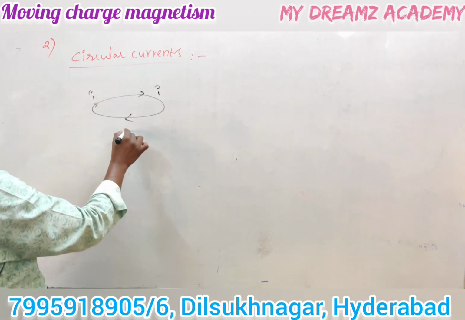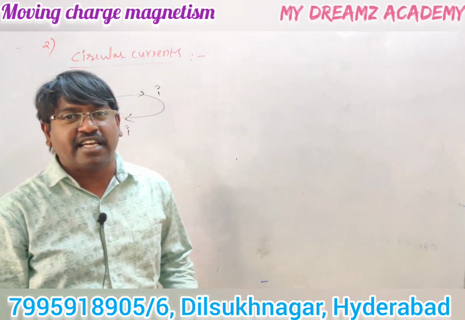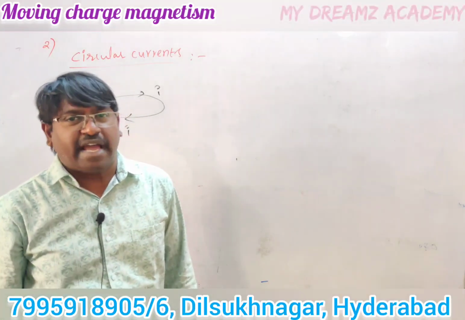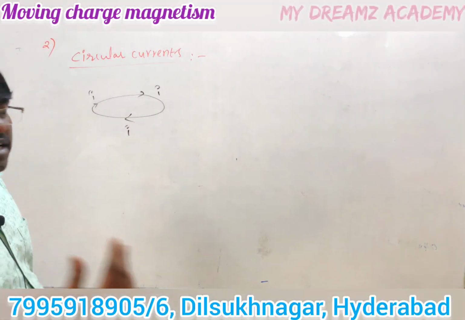Now, according to the Oersted experiment, a current element or current carrying conductor induces some magnetic field. So what is the direction of magnetic field due to the circular current?